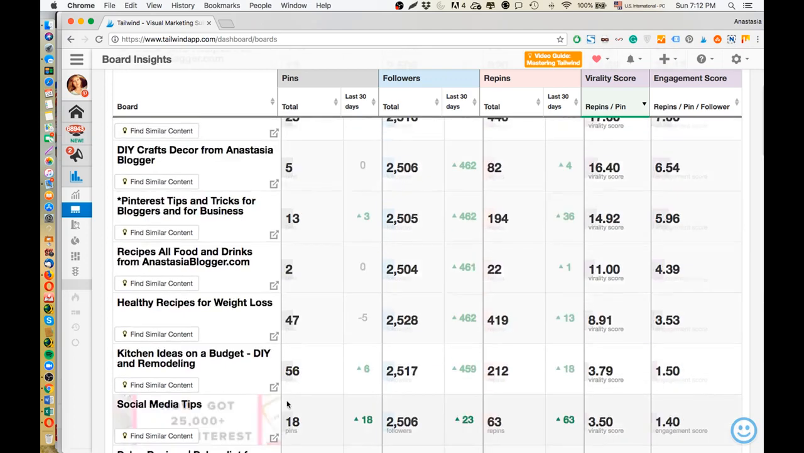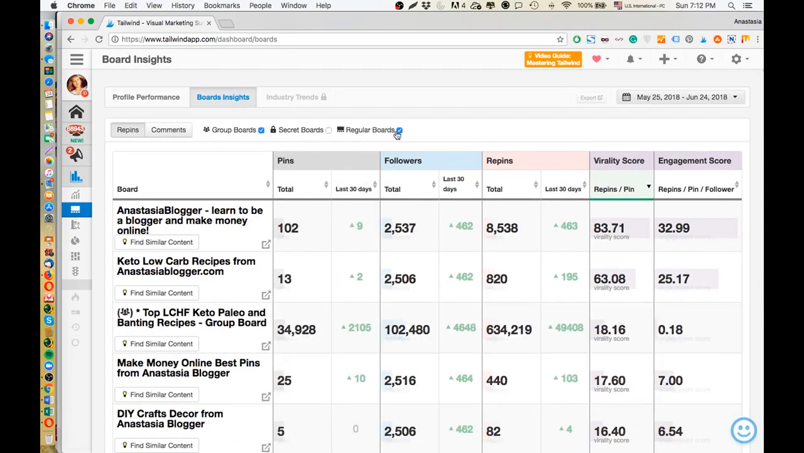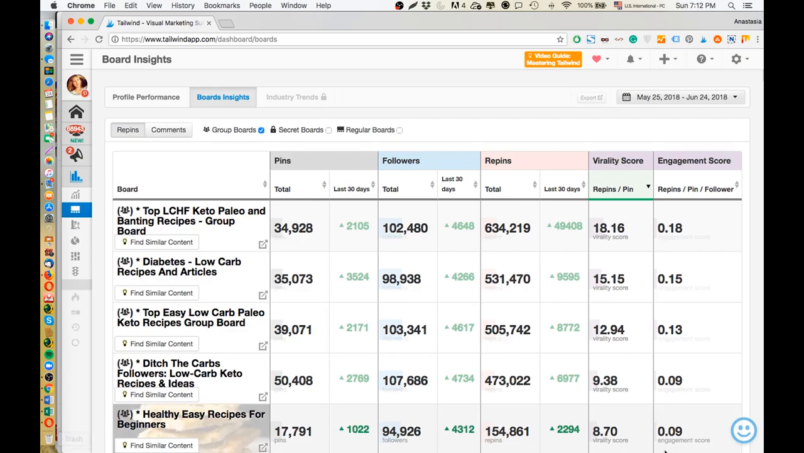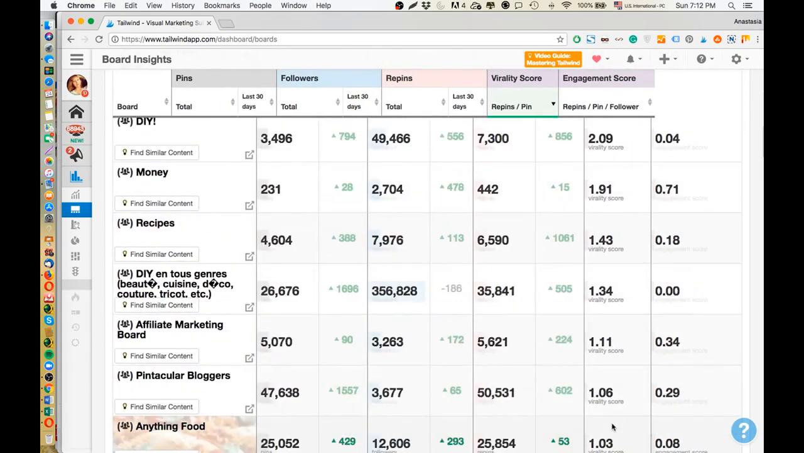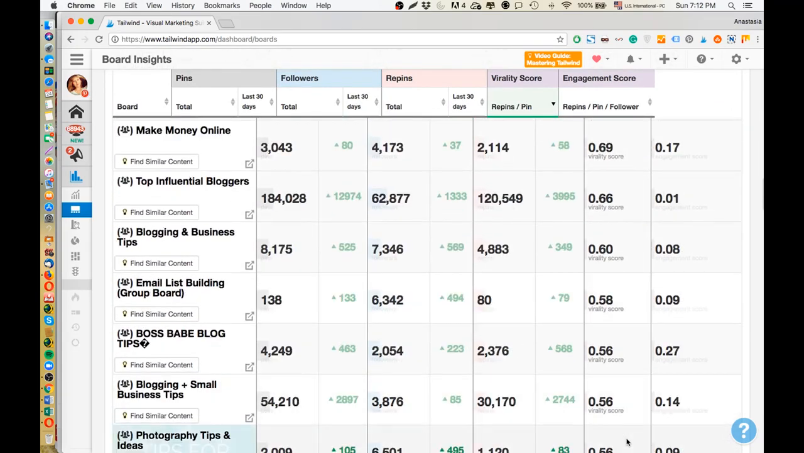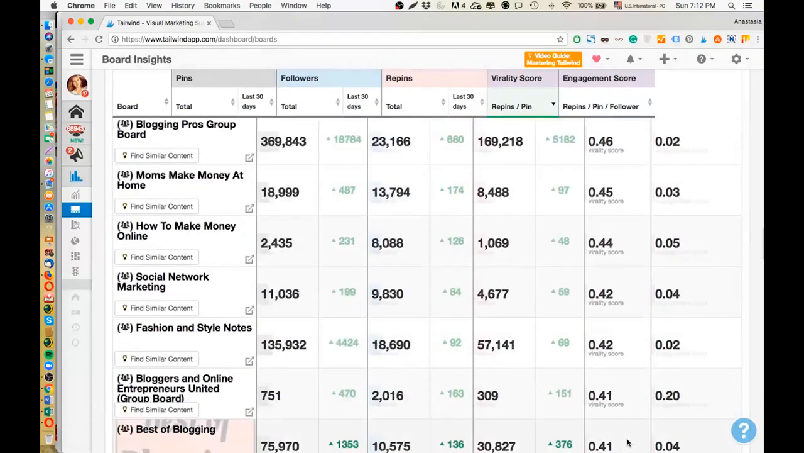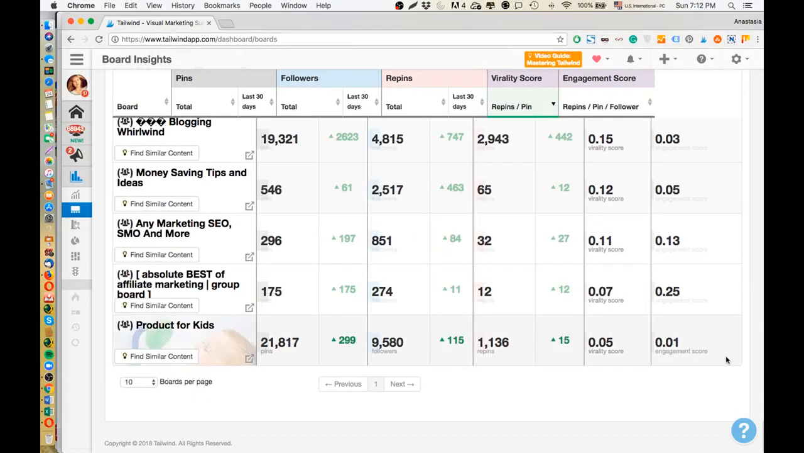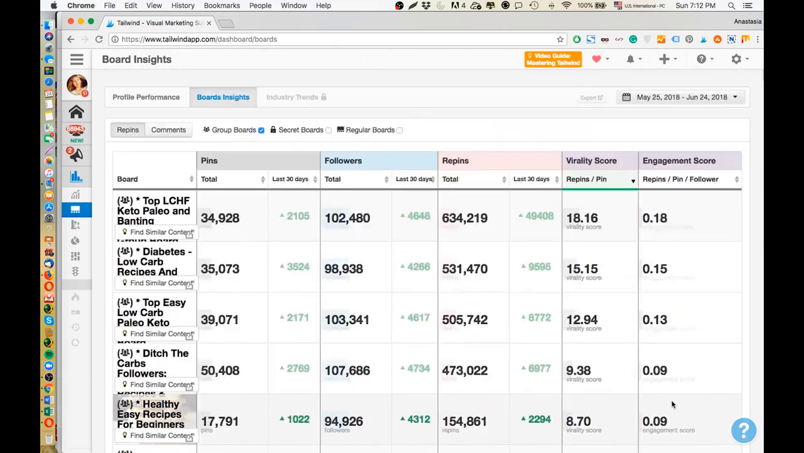In the case of group boards, since you have very little control of their performance, you really want to analyze their engagement and virality scores carefully. You want to see which group boards are doing well, and you really want to archive or even leave the group boards that have very low performance because you don't want their bad engagement scores to affect your account. So you need to filter to see just the group boards. I forgot to show you this. All right, so you're filtering just to see the group boards.